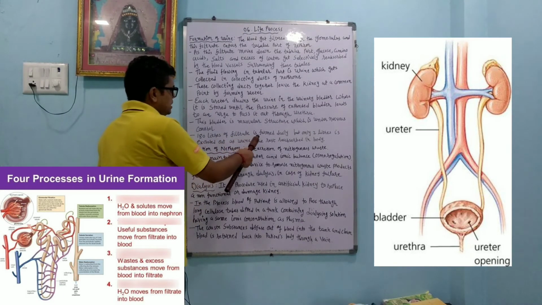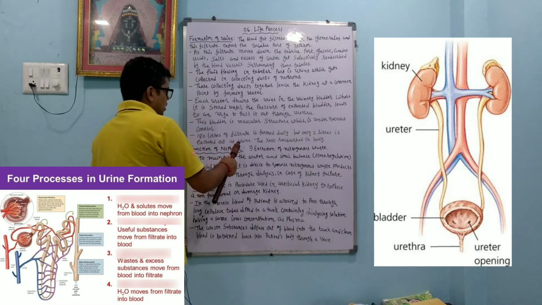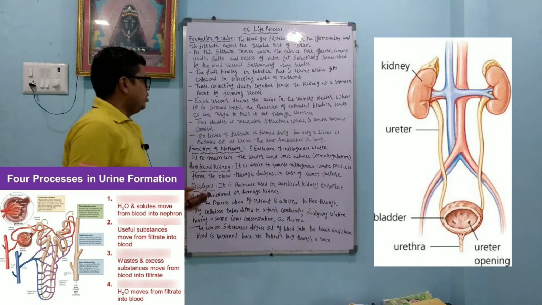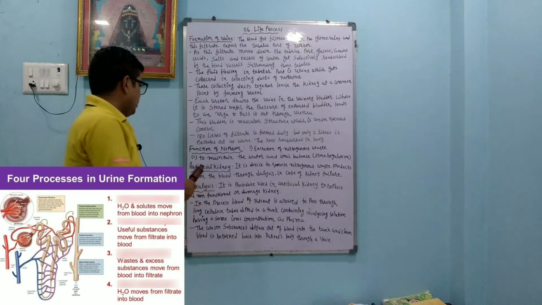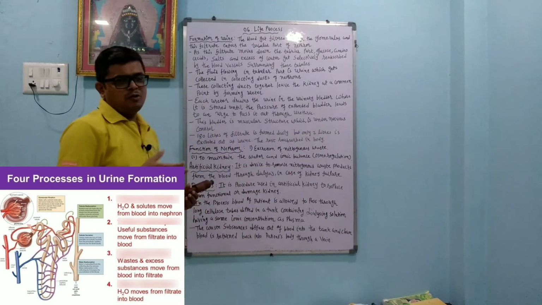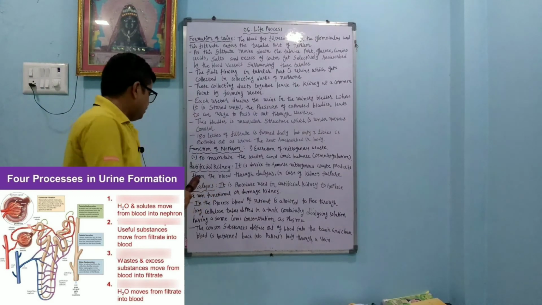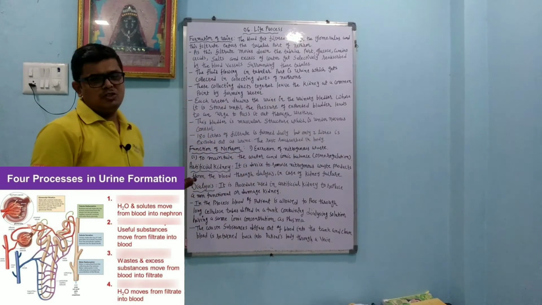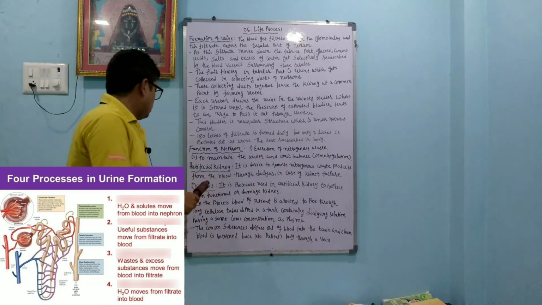180 liters of filtrate is formed daily, but only 2 liters is excreted out as urine. The rest is reabsorbed in the body. Function of the nephron: excretion of nitrogenous waste, like uric acid, by the nephron. It also maintains the water and ionic balance, to control osmoregulation. Osmoregulation means controlling the amount of water as well as ions.